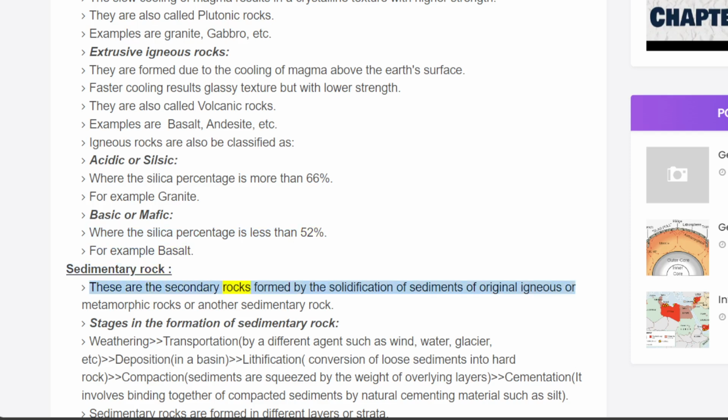Sedimentary rock. These are the secondary rocks formed by the solidification of sediments of original igneous or metamorphic rocks or another sedimentary rock.